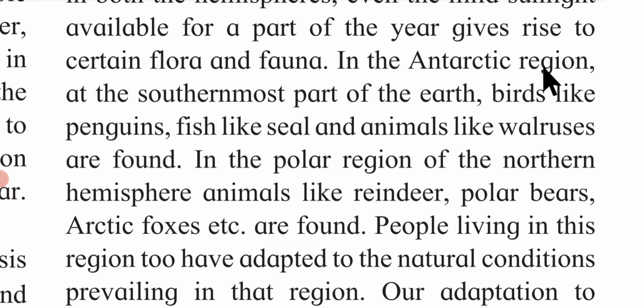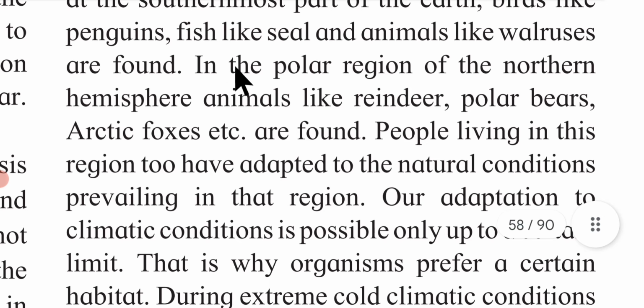In the Antarctic region at the southernmost part of the earth, birds like penguins, fish like seal, and animals like walruses are found. In the polar region of the northern hemisphere, animals like reindeer, polar bears, Arctic foxes, etc. are found. People living in this region too have adapted to the natural conditions prevailing in that region.